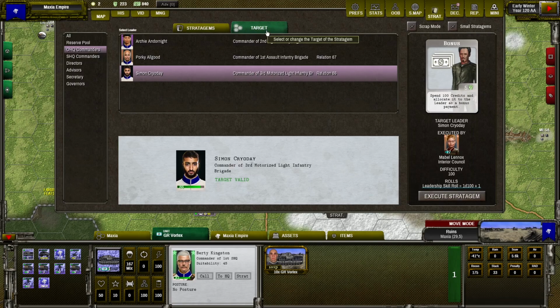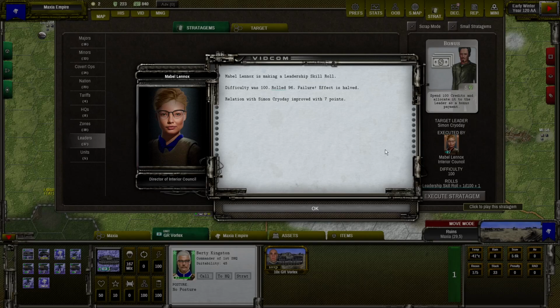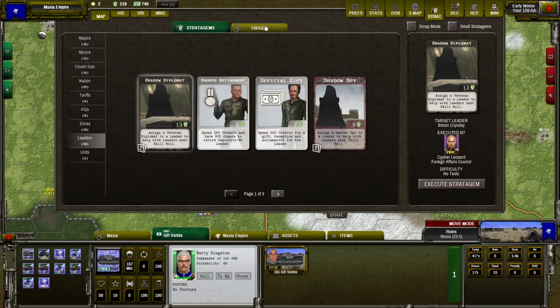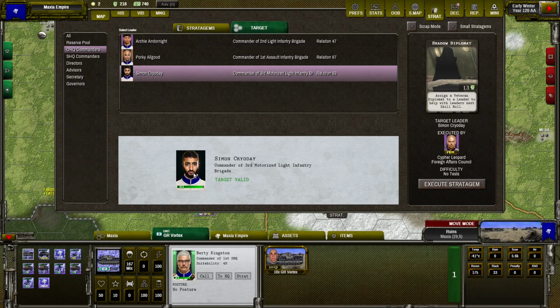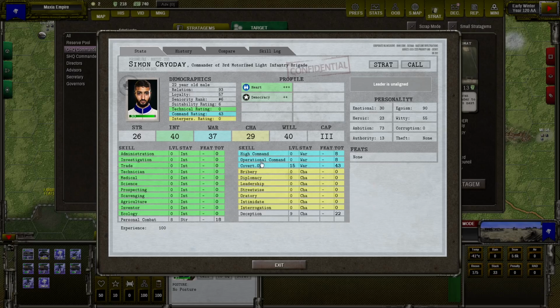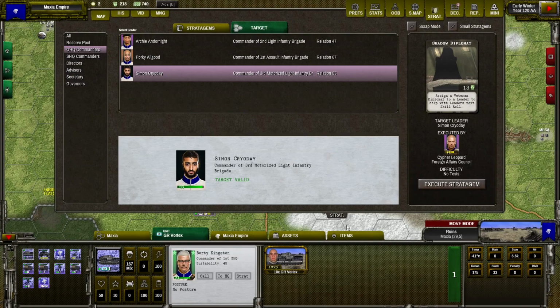So his relation is 86. Affirmative. And even if the roll was a failure, so the effect is halved, we received 7 points of relation. So we could receive 14 points from him only by giving him this cheap gift. Now you can see he is very happy. Very happy guy. 93 relation because he deserves it.